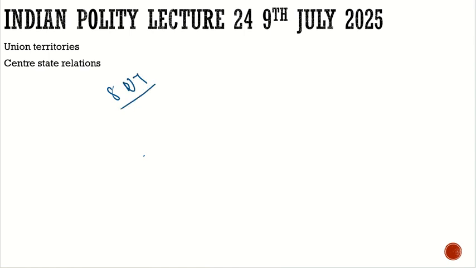Suppose we have 5 UTs which don't even have a legislative assembly, who are directly controlled by the center. And then we have 3 UTs for whom we have legislative assemblies, but still with conditions. For example, for Puducherry, we have the legislative assembly. For Delhi, we have Article 239 AA. So we have different conditions, and for J&K, what applies to Puducherry applies to J&K.